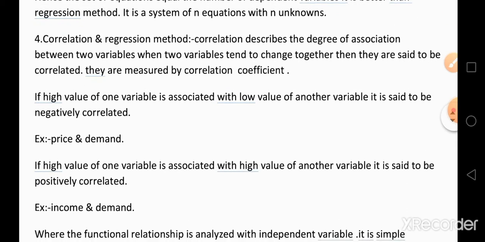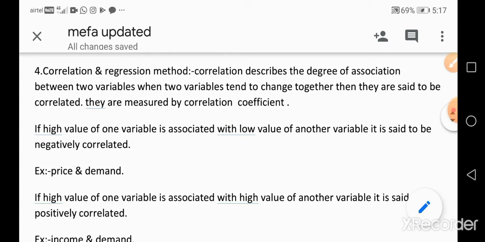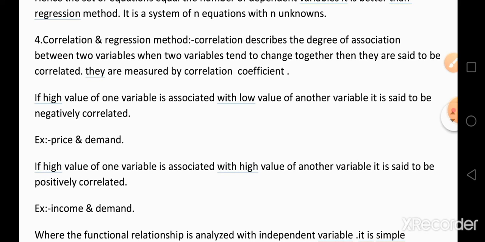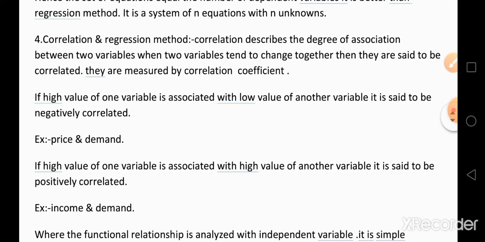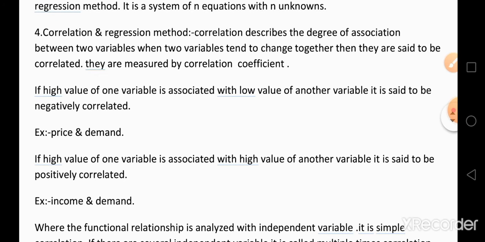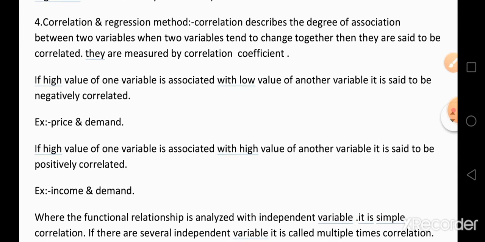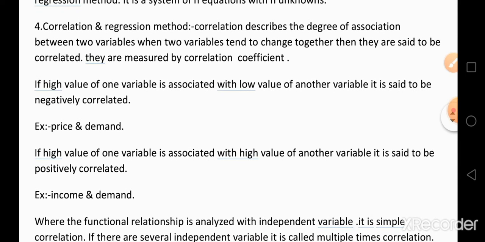The next type of method in statistical methods is the correlation and regression method. Correlation describes the degree of association between two variables. When two variables tend to change together, they are said to be correlated. They are measured by the correlation coefficient.